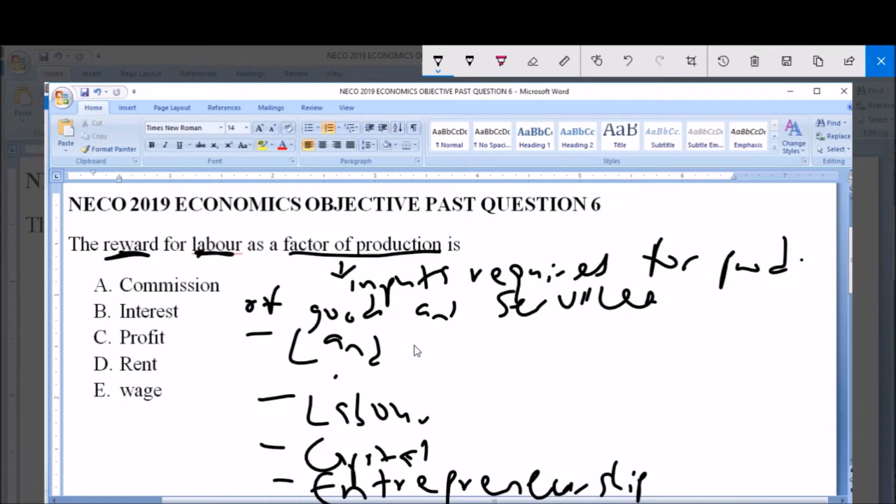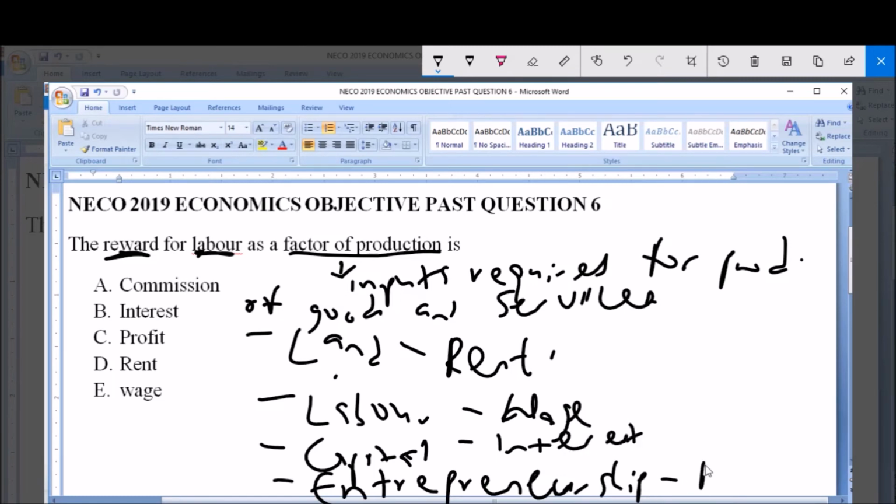So, for land, the reward for land is rent. The reward for labor is wage. The reward for capital is interest. And the reward for entrepreneurship is profit.